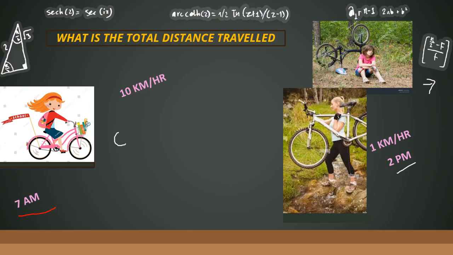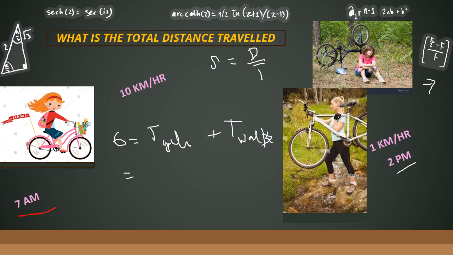So this 6 hours is nothing else but the time taken for me to cycle and the time taken for me to walk. So this 6 hours is the total time for my journey. From here, the question seems to be very simple, because your speed is given by distance by time taken and your time is given by distance by speed.